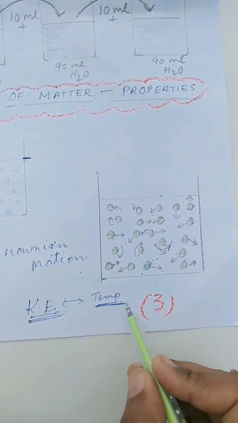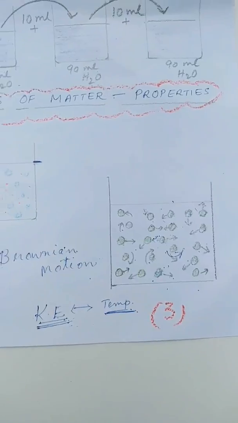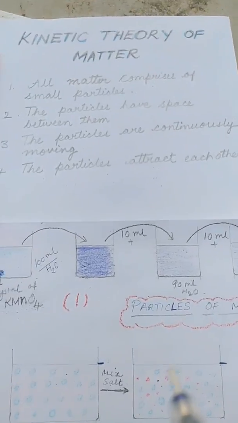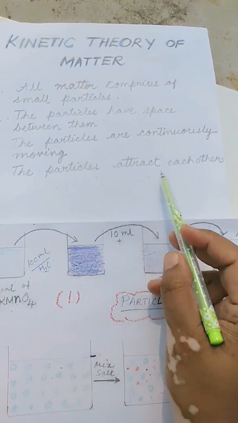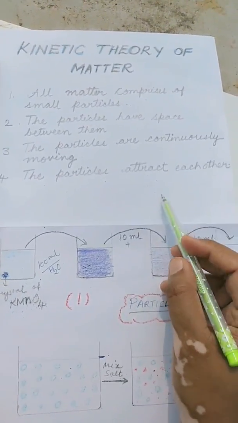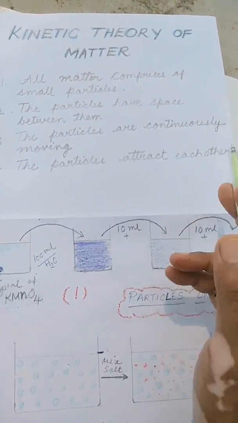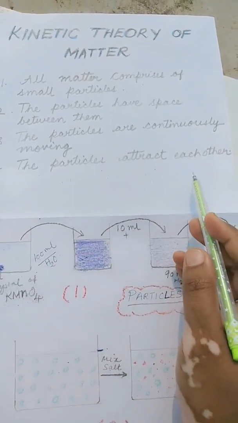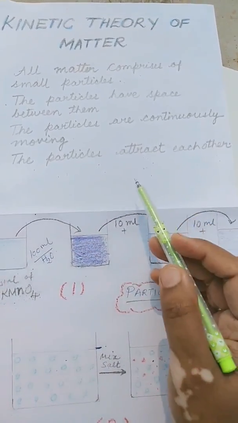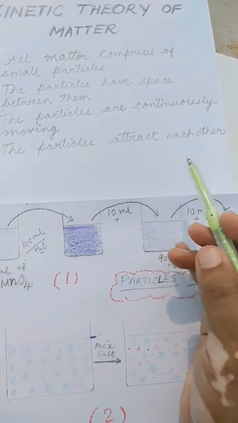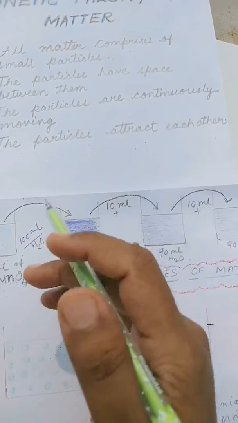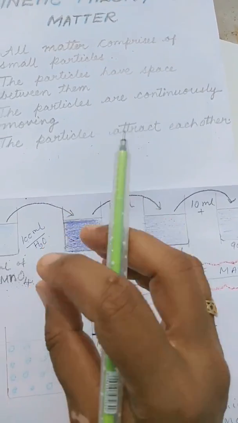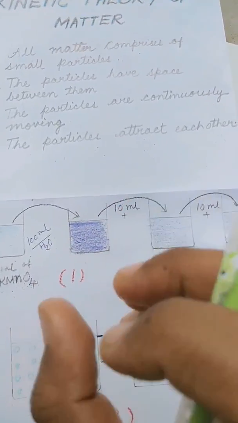the temperature was increased. Coming to the fourth point of kinetic theory of matter, the particles tend to attract each other. That means there is some attractive force between the particles of matter. It is maximum in case of solids because the particles are so close to each other, and it is least in a gas because the separation between the particles is very large.